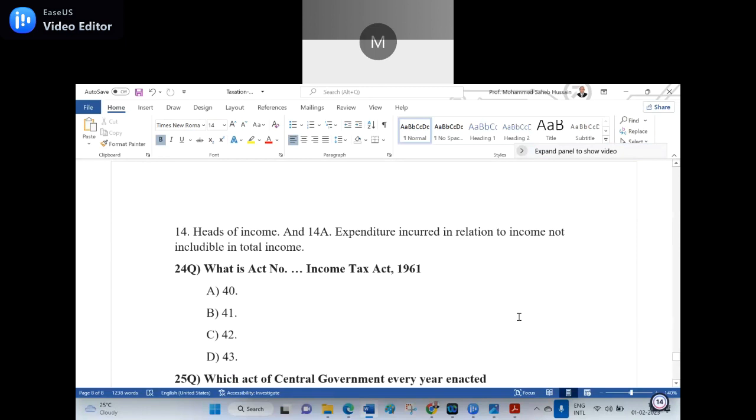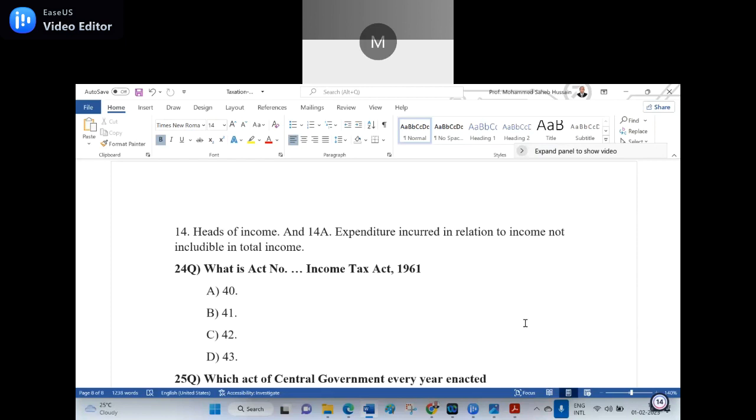24th question. What is the Act number of the Income Tax Act 1961? Option A 40, B 41, option C 42, option D 43. Option D, sir, 43. Without giving the options, you should be in a position to give the answer. Sir, I know the answer, but you told me unless I spell out the D, you are not supposed to give the answer.